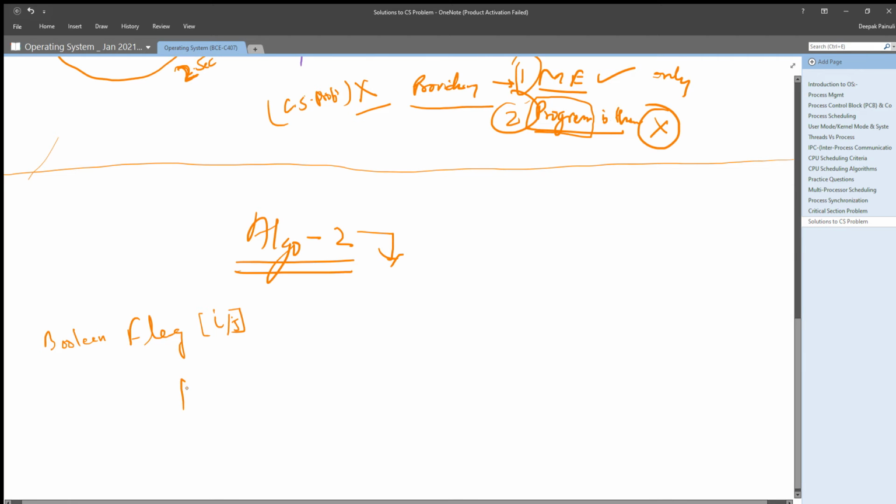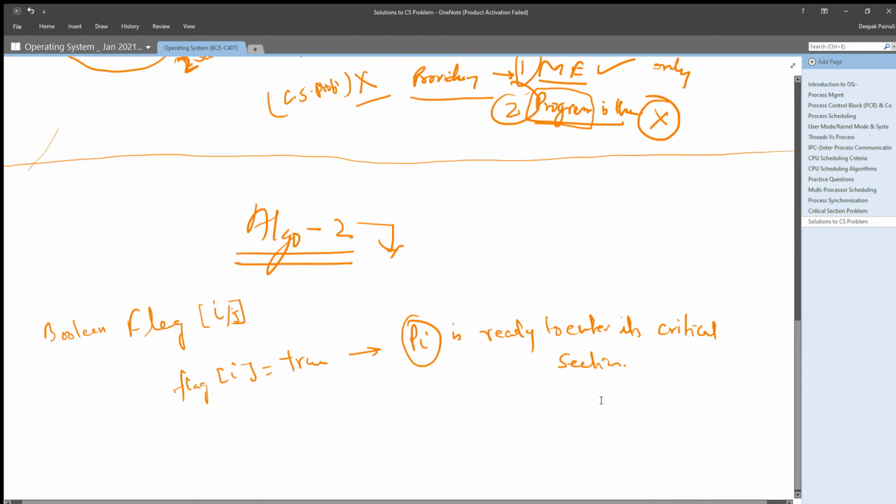If flag i is true, that means process pi is ready to enter its critical section, right?